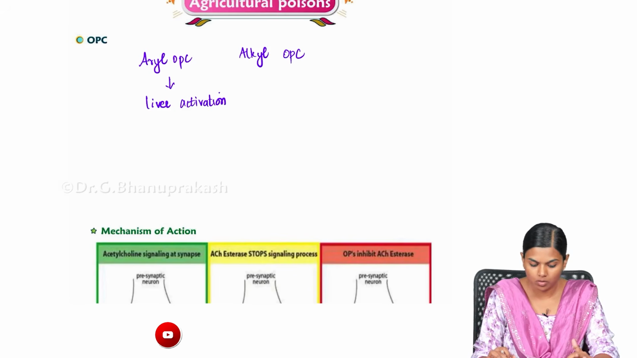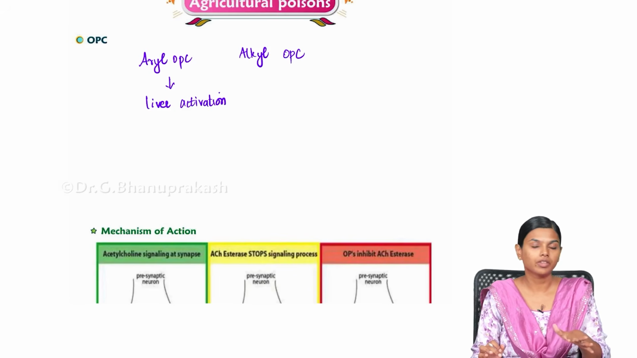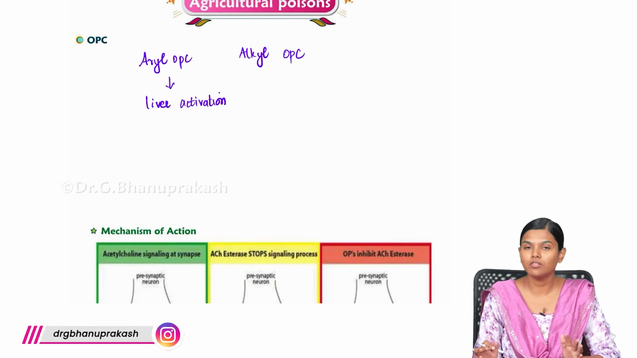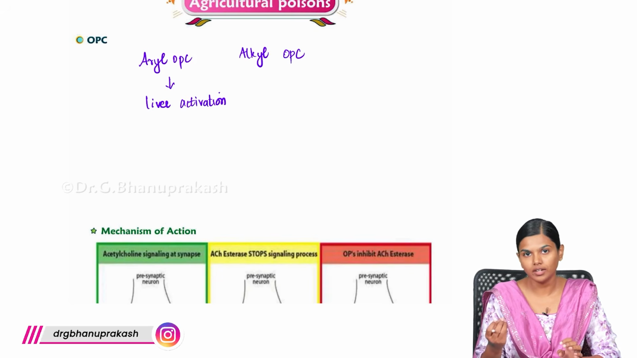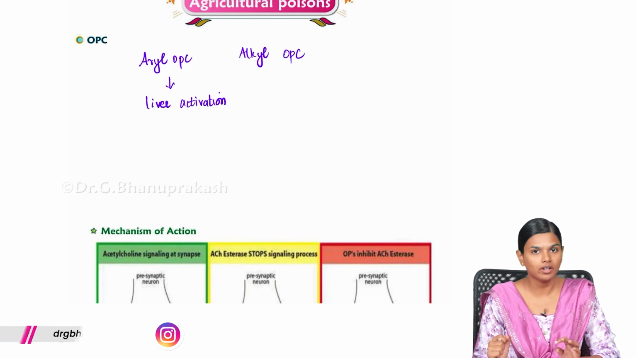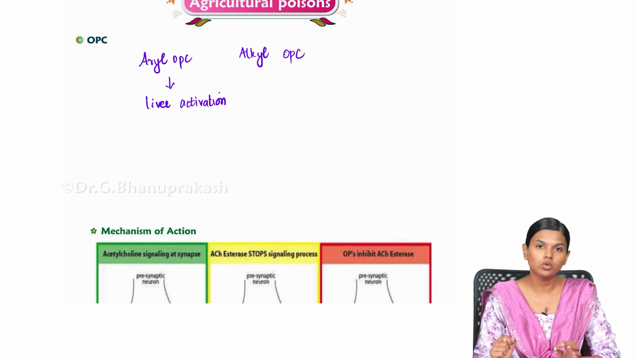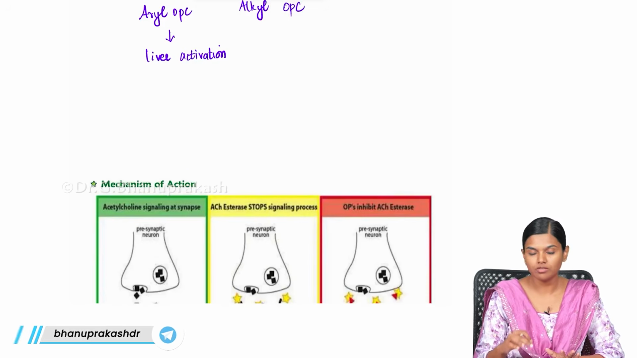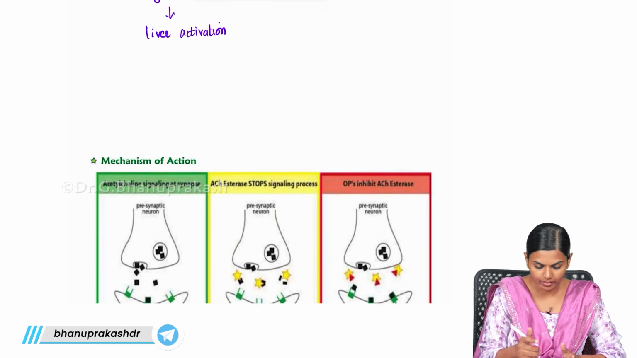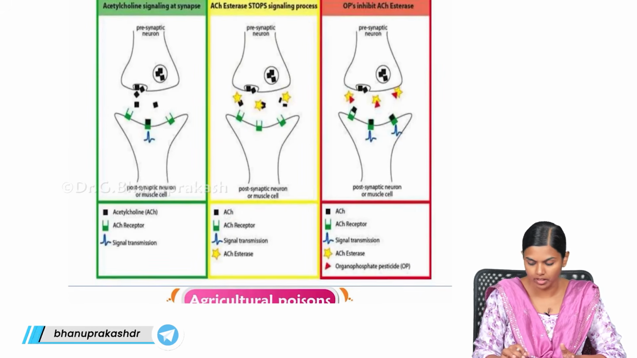Initially, this OPC was used in the World War as a war gas, but later on they got to know that it can be used as a pesticide to kill all the pests and unwanted insects in the field. So they started using this OPC, and now we are using this widely in our country. How the poisoning happens is that it is an acetylcholinesterase inhibitor.